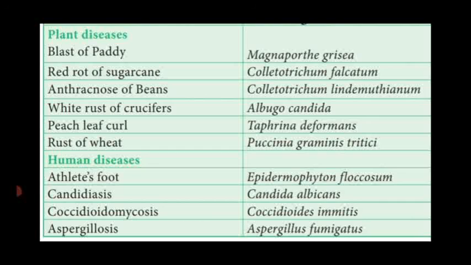So these are the different beneficial activities of fungi. Some fungi also show harmful activities in both plants and animals. Some fungi produce toxic poisonous substances and are named toadstools.